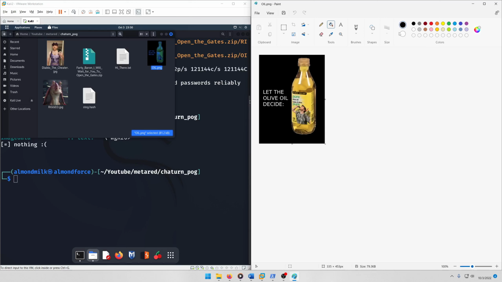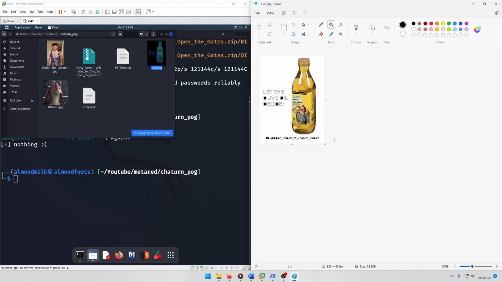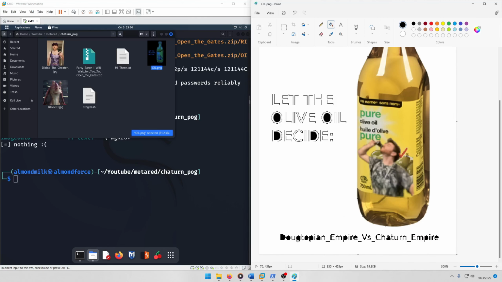And then we're just going to use the paint bucket to fill in the black background with white. And you can see that there's actually another password down here. Dougtopian Empire versus Chaturn Empire. And that's actually going to be the password for the next steghide operation on rigged.jpg.